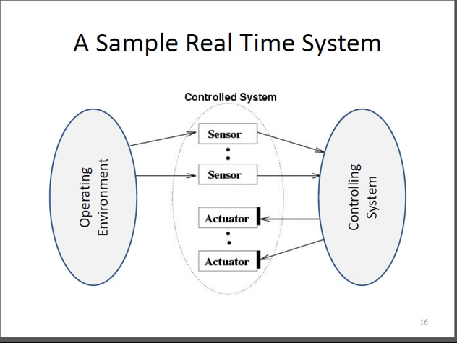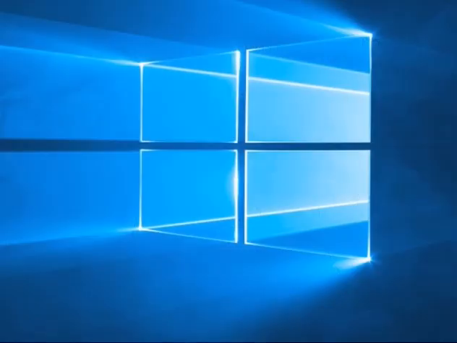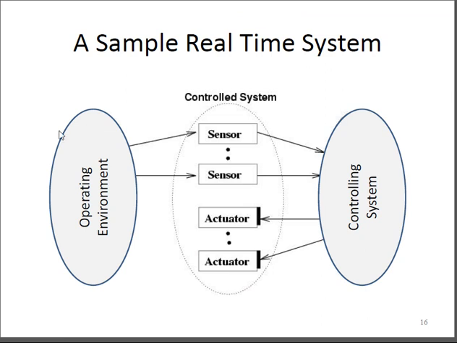To know more about real-time, let us look at this particular figure and try to understand what exactly a real-time operating system is. In this figure, we talk about sensors and an actuator. A sensor is something that measures the physical or environmental parameters where it is operating.